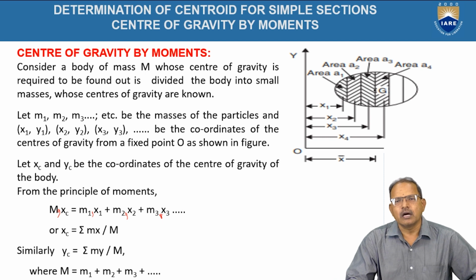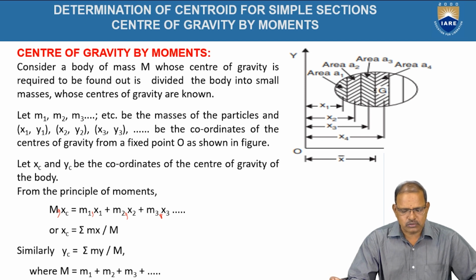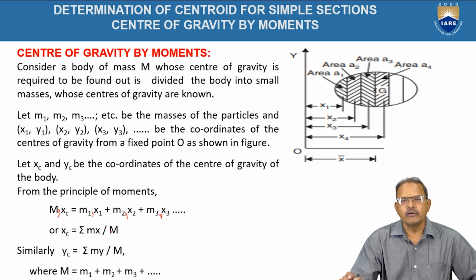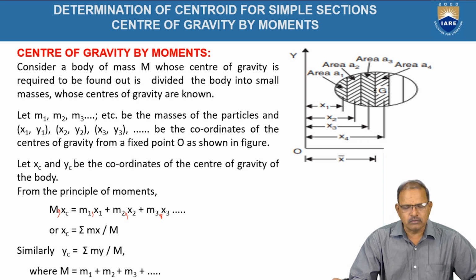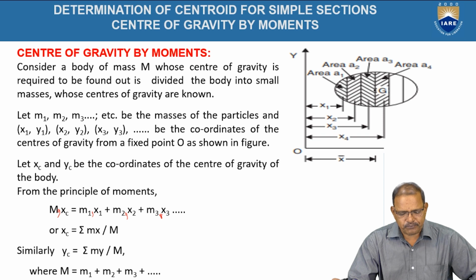Since g is a constant, it can be written as m xc is equal to m1x1 plus m2x2 plus m3x3. This is nothing but with respect to the y-axis. Hence, xc is equal to sigma mx divided by m, where m is equal to m1 plus m2 plus m3 and so on. Similarly, the position of the centroid with respect to the x-axis is given by yc, which is equal to sigma my divided by m.